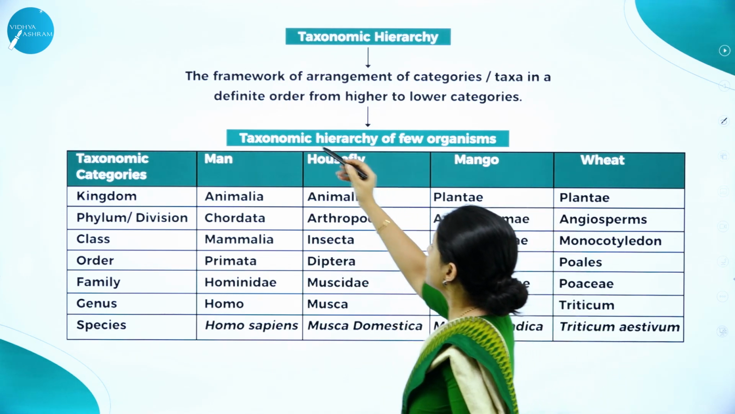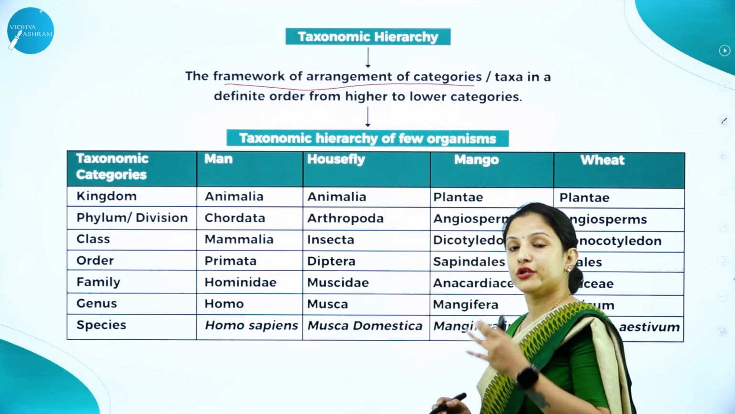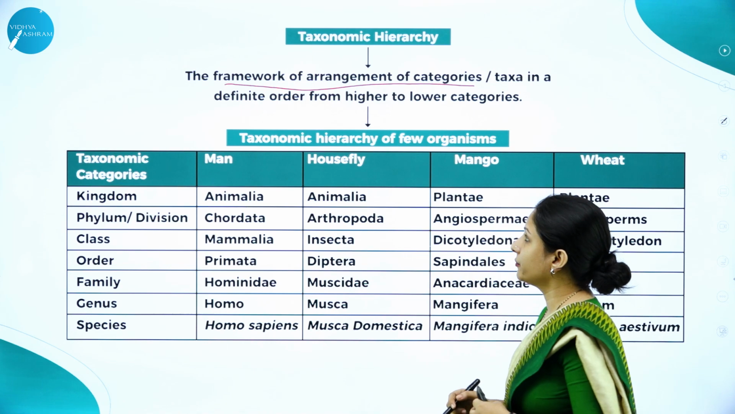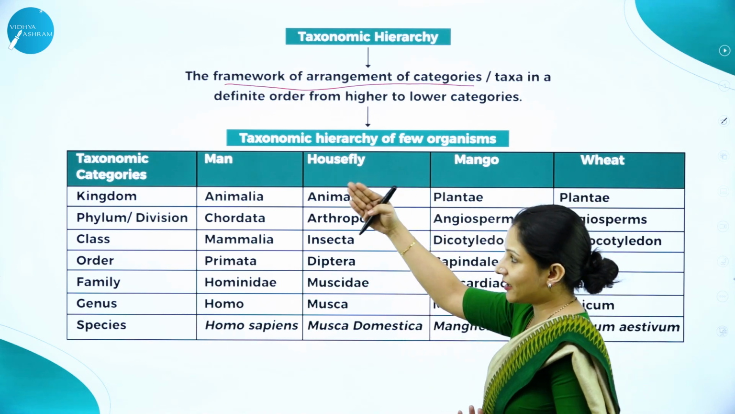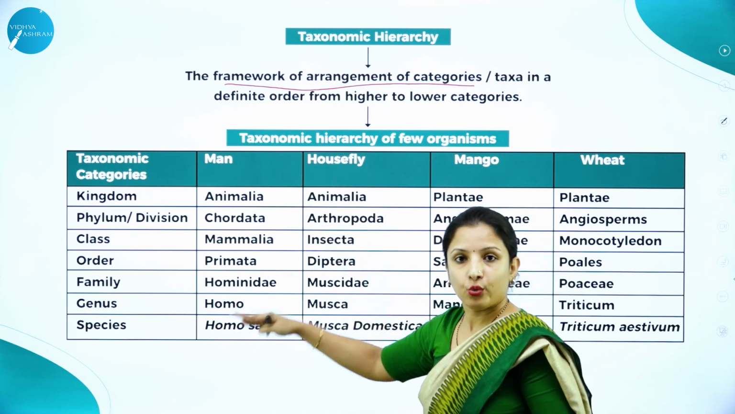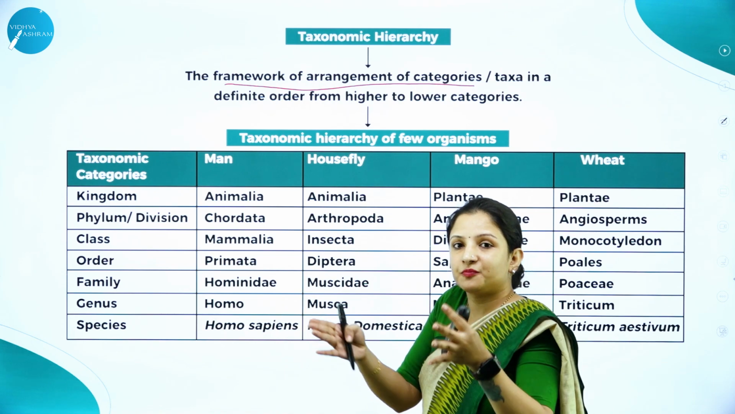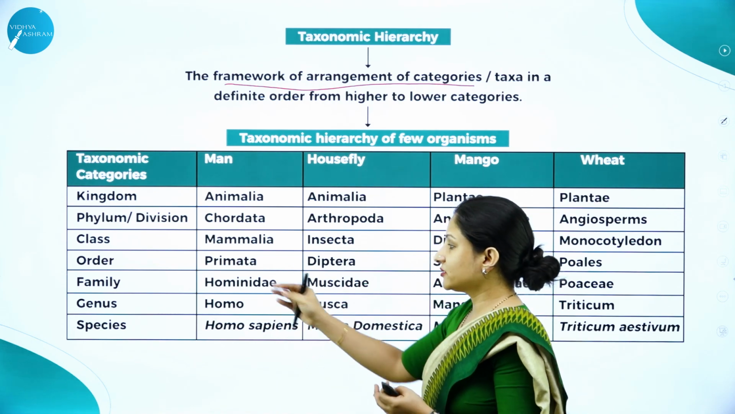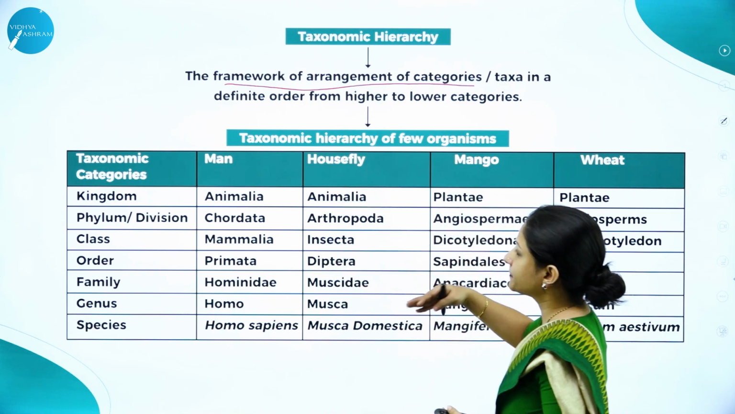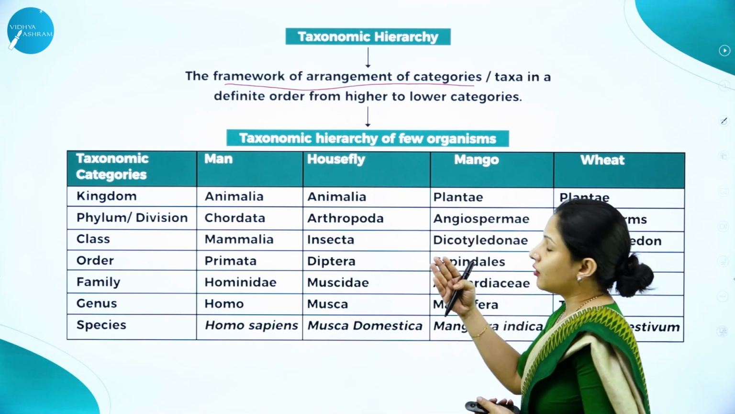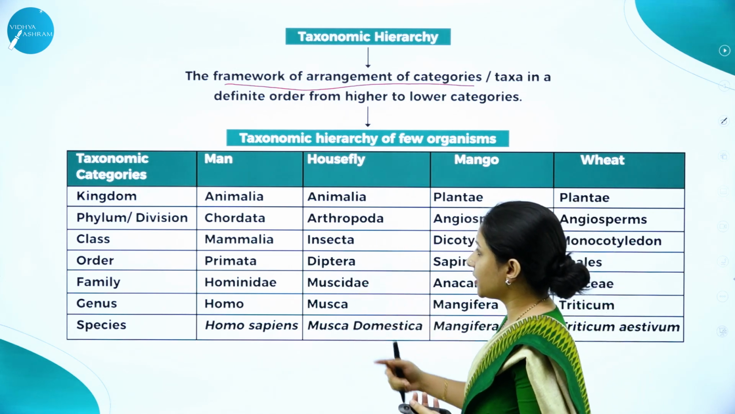Therefore, it is the framework of arrangement of categories or taxa or units of classification in a taxonomy in definite order from higher to lower rank. So your higher rank is which one? Kingdom. Lower rank is which one? Species. Why? Because kingdom is vast and then it becomes precise and then it becomes the lowest unit, that is the species. Here itself you'll understand, because of the different organisms; according to the NCERT textbook, the examples given, the same thing I've put here.